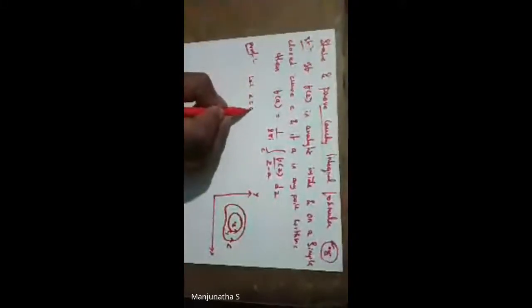So let z equal to A be the center of circle C1, and let r be the radius of C1,